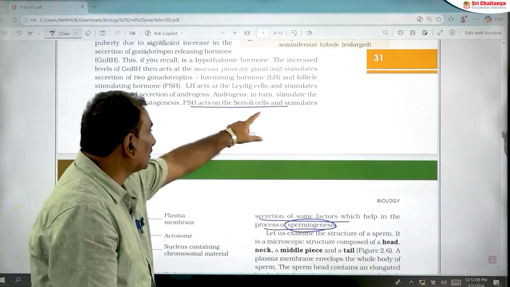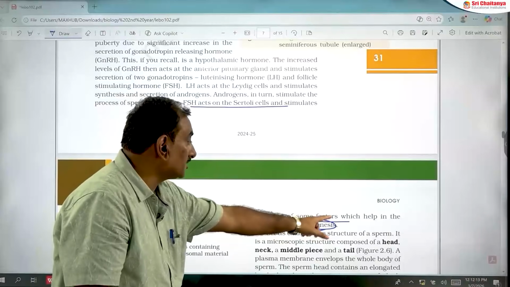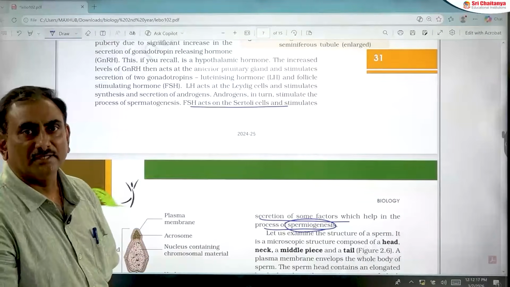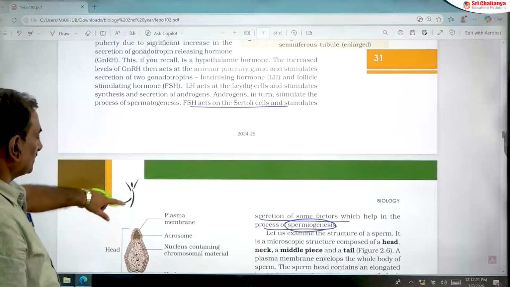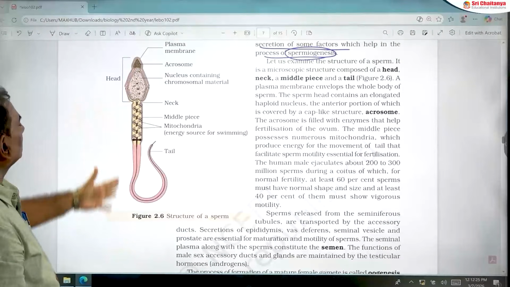FSH acts on Sertoli cells and helps in secretion of some factors which help in the process of spermiogenesis. This is very important while reading hormonal control of spermatogenesis.